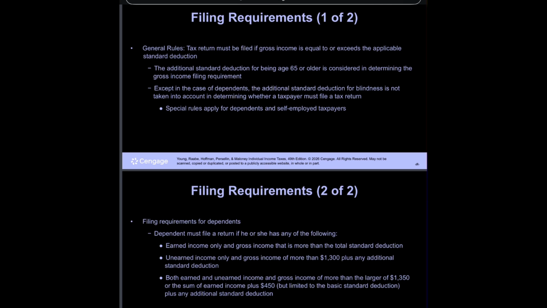Filing requirements, 2 of 2. Filing requirements for dependents. A dependent must file a return if he or she has any of the following: earned income only and gross income that is more than the total standard deduction; unearned income only and gross income of more than $1,300 plus any additional standard deduction; both earned and unearned income and gross income of more than the larger of $1,350 or the sum of earned income plus $450, but limited to the basic standard deduction, plus any additional standard deduction.